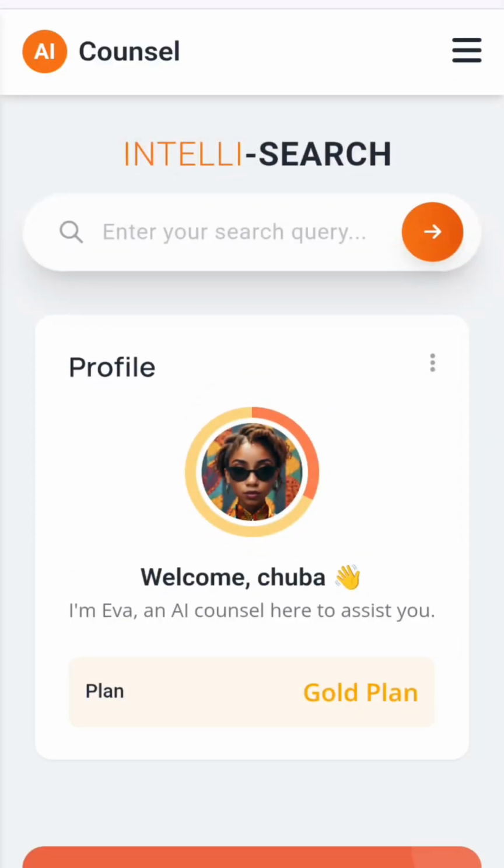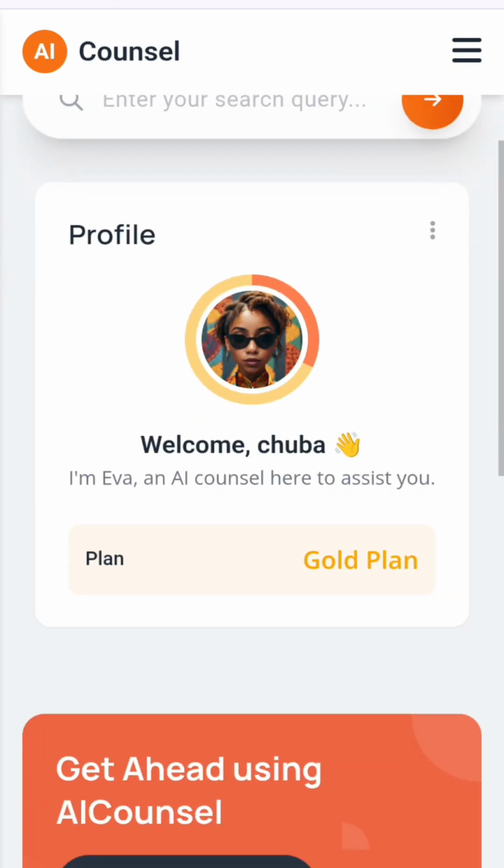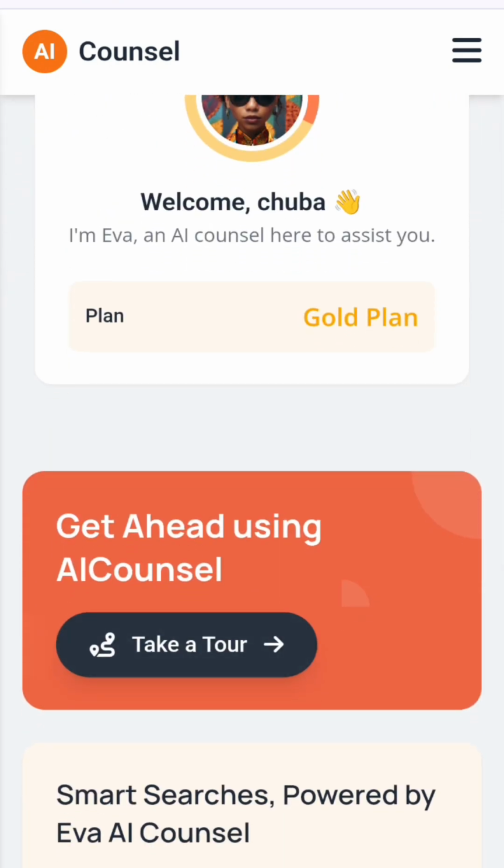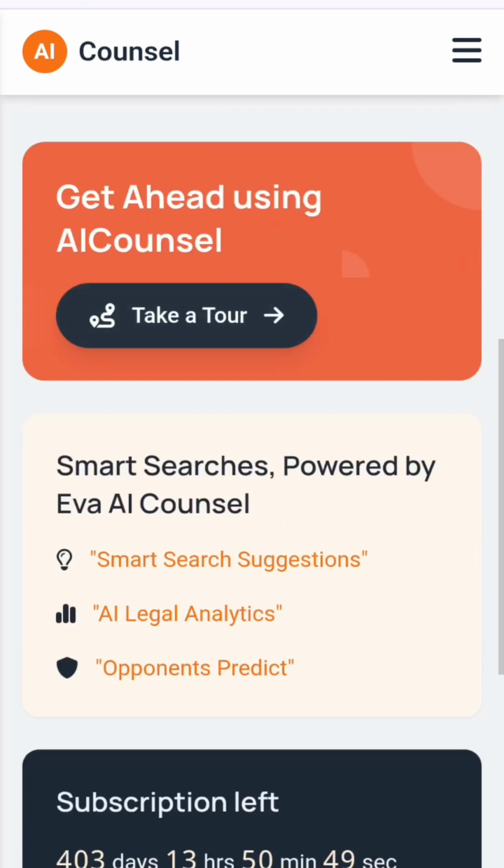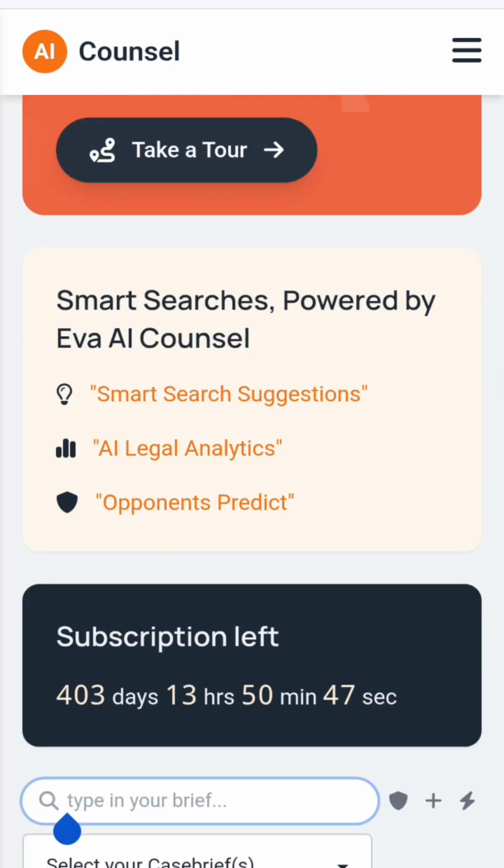Hello everyone. Today I'll be talking to you about the amazing features that we have on EVA AI Console. One of it is called Legal Shield. What this does is that it provides exceptions to any argument you provide. So if there's an argument you want to make in court on behalf of your client, any fact you provide. So this is the case we are handling.